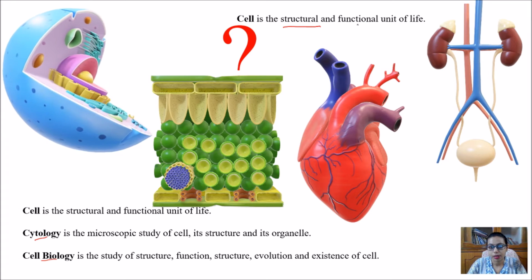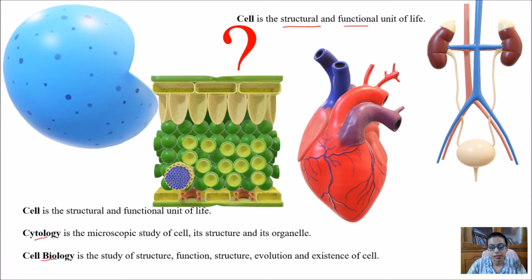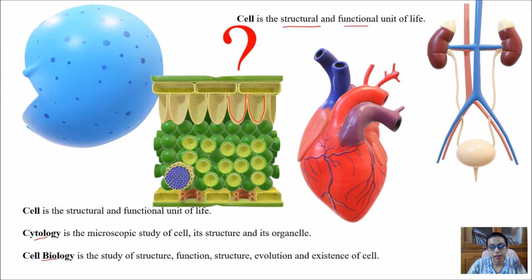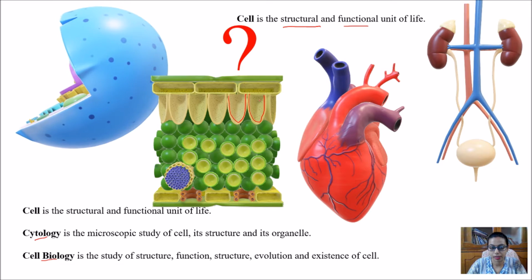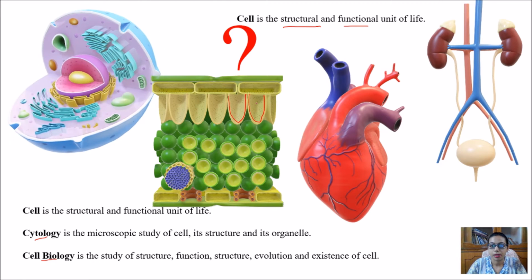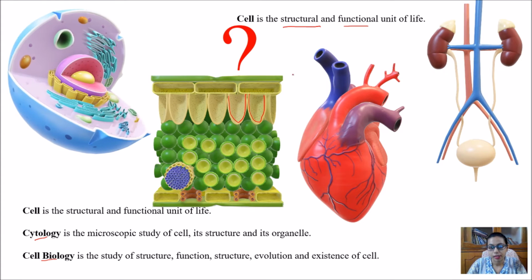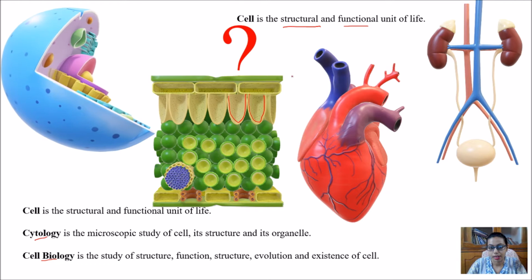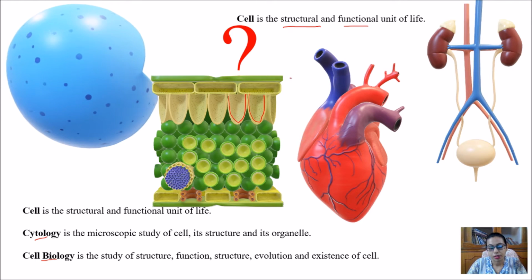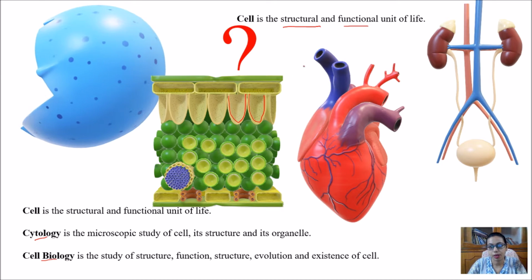Another thing is the functional unit. Each individual cell carries out its own functions. We also name different types of cells on the basis of their presence in different organs, as the one which is present inside the liver is known as hepatocytes. So each and every cell has its individual functions. That's why we consider the cell as a structural as well as functional unit of life.